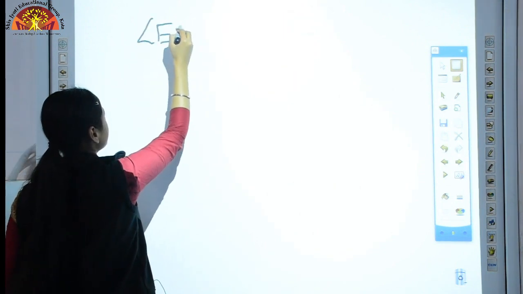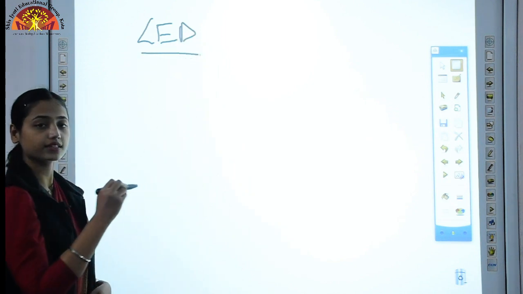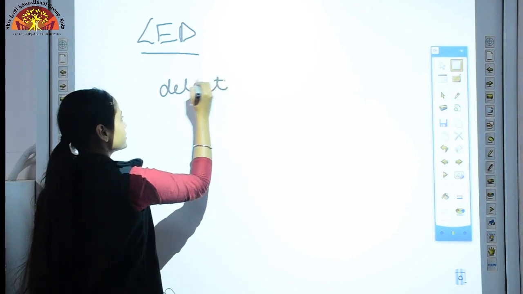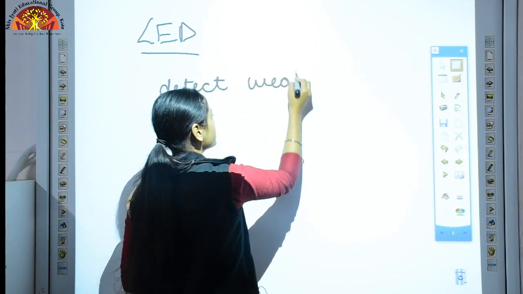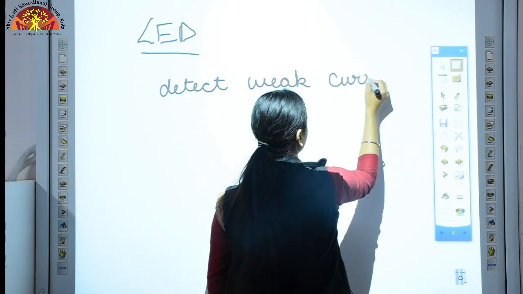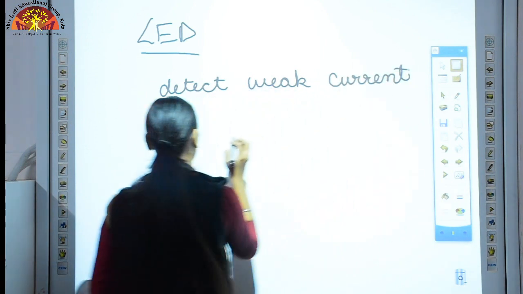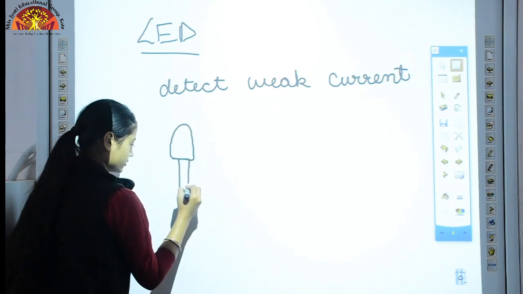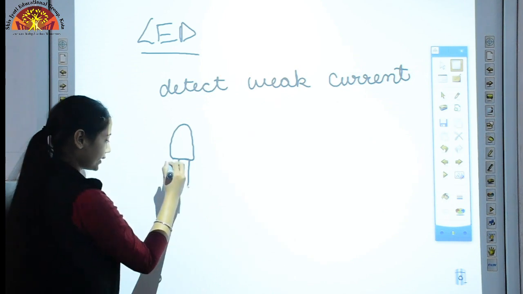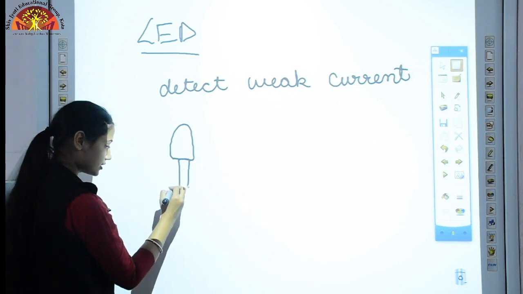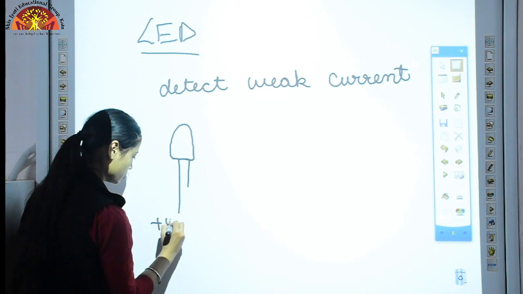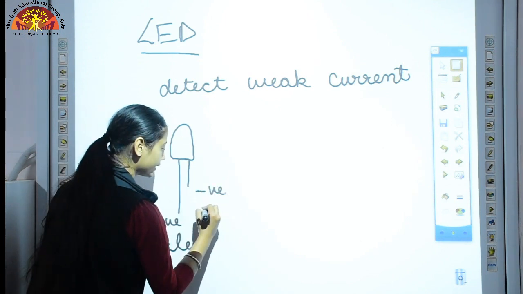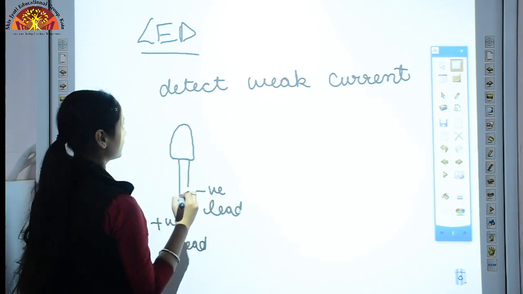First is the LED, light emitting diode. It is a device which is used to detect weak current flowing through our circuit. This is our LED. This LED has two leads, one is longer and the other one is shorter. This longer lead is known as the positive lead and the shorter one is the negative lead.